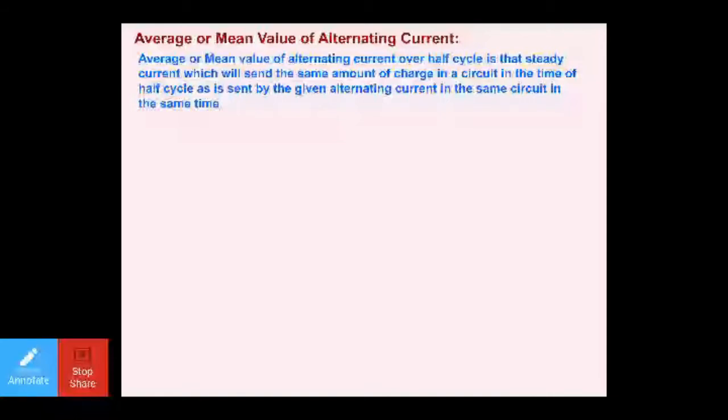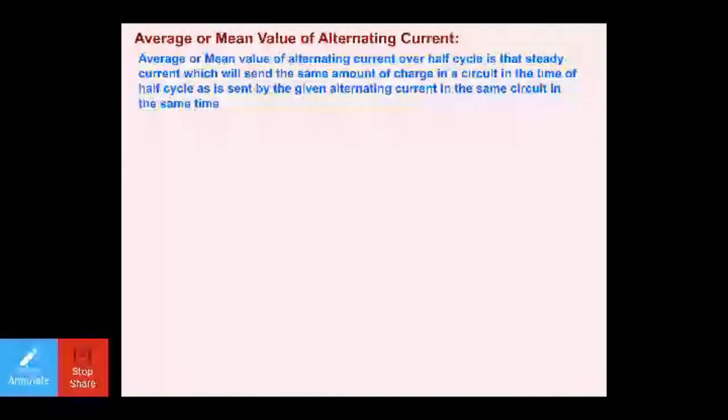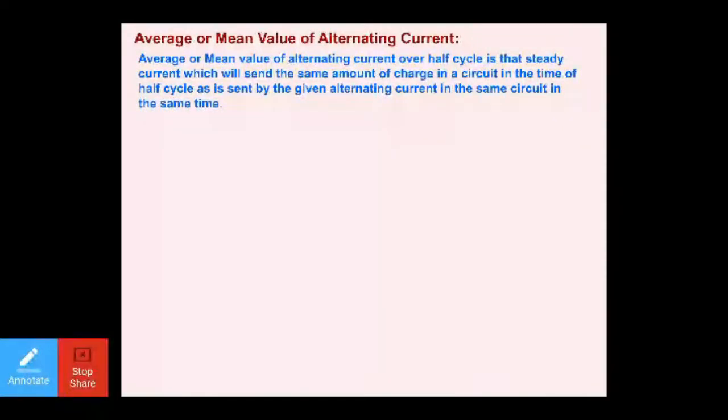So what you will be doing is you will be taking the average value of AC and the value of AC. It means you are taking two things. First, the average or mean value of AC, and second, the value of AC. They both are sending the charges and they are sending the same amount of charges. And what is the duration? Half the cycle. It means the complete cycle takes place in time capital T, so half cycle will take time T by 2.